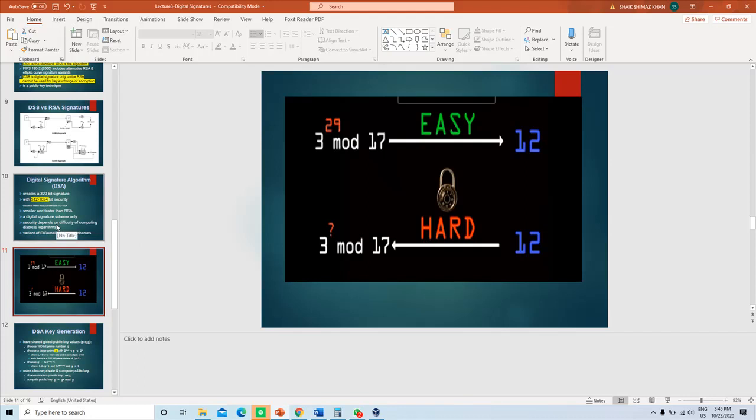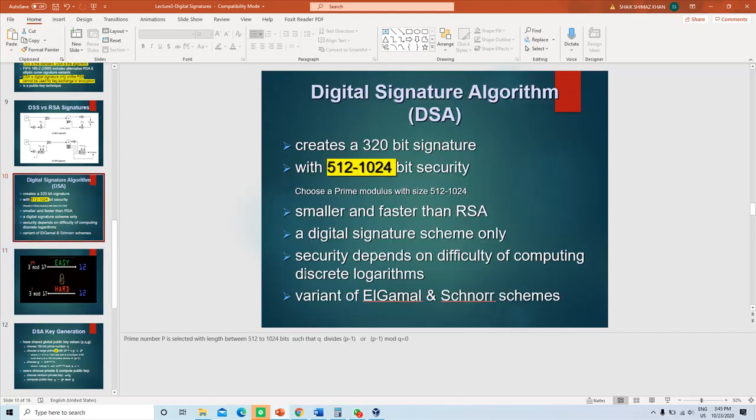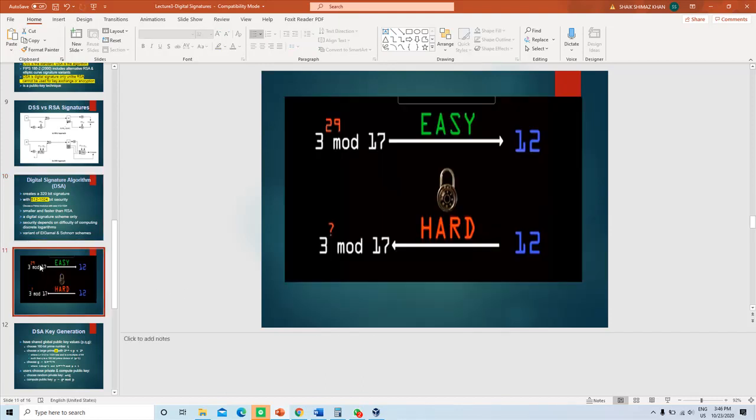So this concept is called discrete logarithms, and it is used in the digital signature algorithm. It strengthens the security of the DSA algorithm. It is a variant of the ElGamal and Schnorr schemes. If you are interested in these algorithms, you can go through the prescribed textbook.